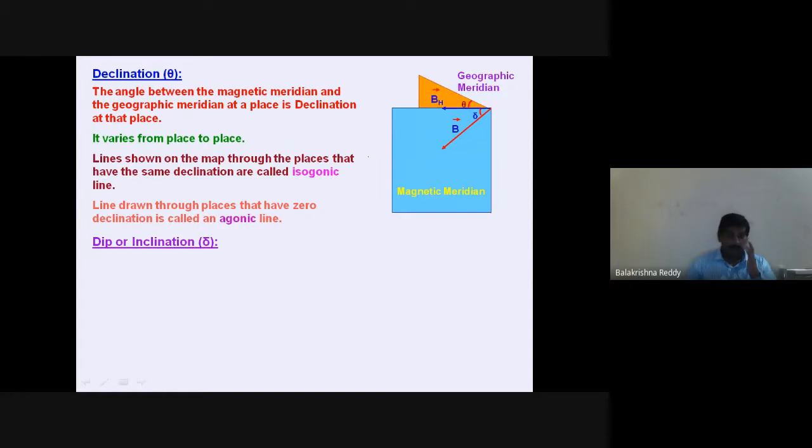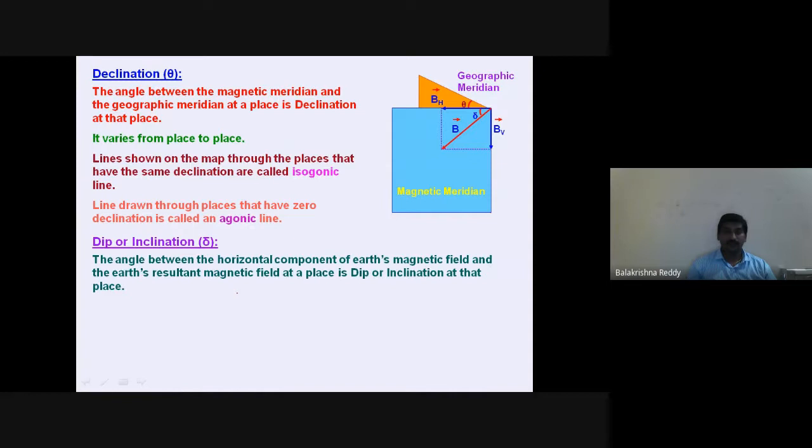So whatever the angle made by the resultant magnetic field with respect to the horizontal component is called dip or inclination we call. Dip or inclination: the angle between the horizontal component of the earth's magnetic field and the resultant magnetic field of the earth is called dip or inclination. It is 0 at the equator and 90 degrees at the poles. 0 at the equator, 90 degrees at the poles, means you can understand here.